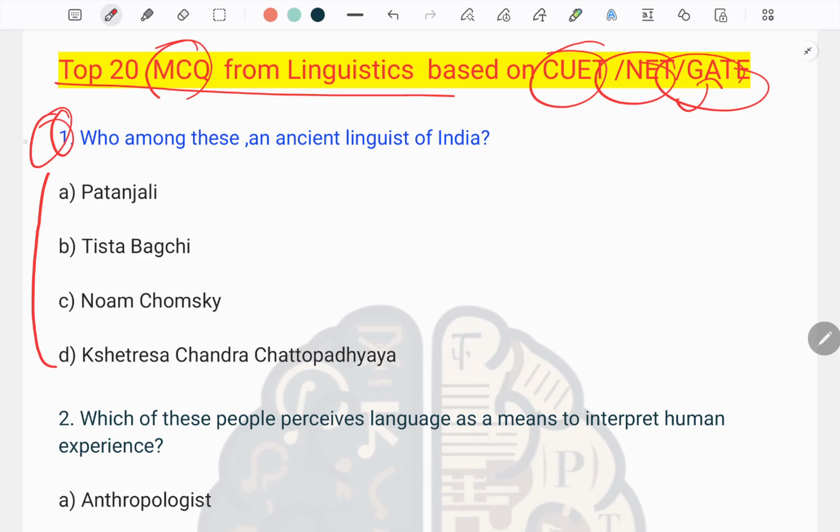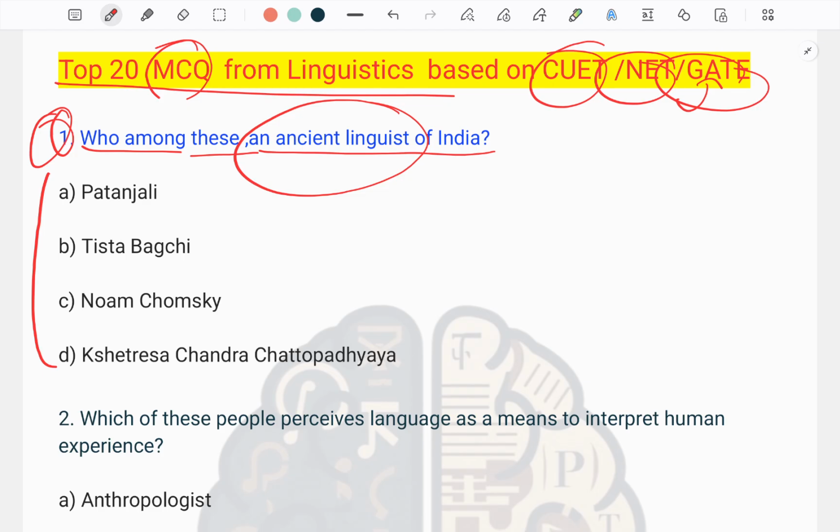Here we have the first question: who among these is an ancient linguist of India? Must remember that this is talking about only the ancient linguists of India. This question is not talking about modern linguists.